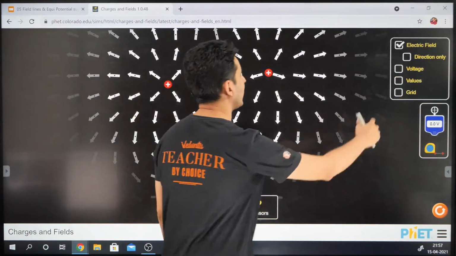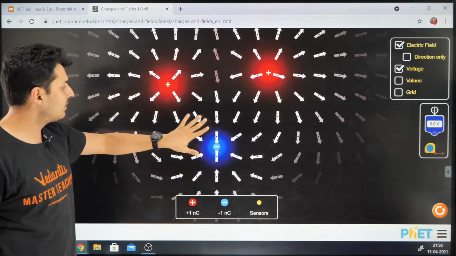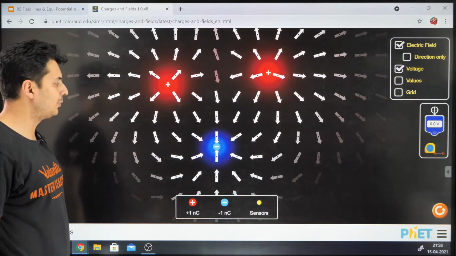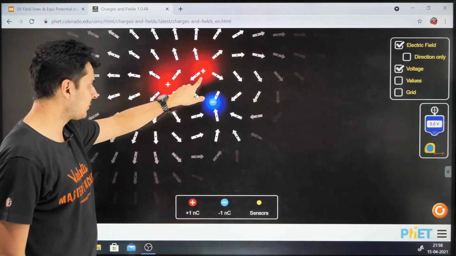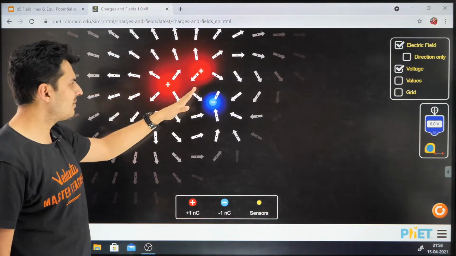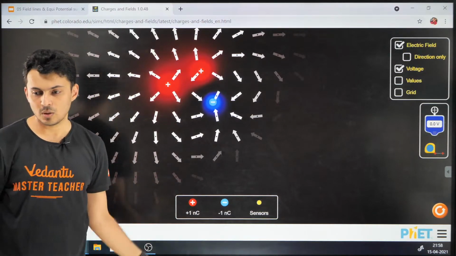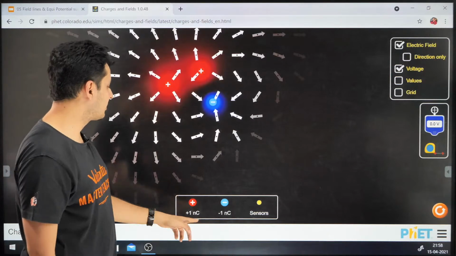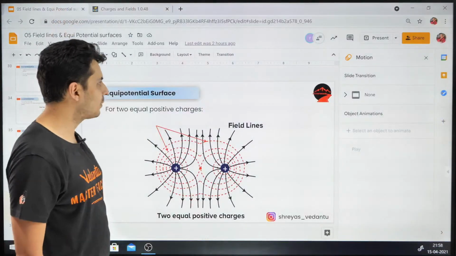And then you can also have a look at the potentials. The red zones are with positive potential, the blue zones are with negative potential. Sorry, my bad, I said it the other way round at first. So you can see that the potential keeps changing. As you move these charges, this is a region with high positive potential, this is a region with negative potential, and somewhere in the black zone, it's almost zero potential. That's how it looks. I hope now things are more clear. You can use and play with this simulation as much as you want. You can add more charges, have fun, and see how they interact with each other.